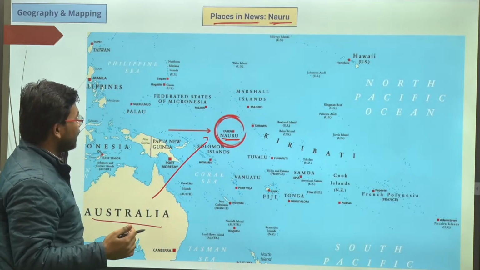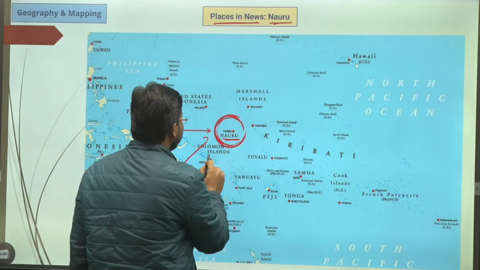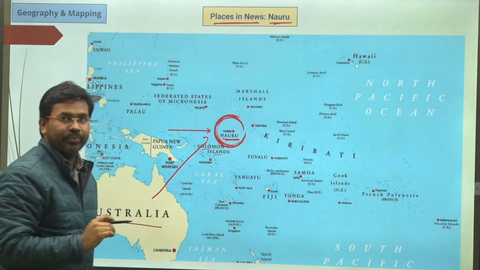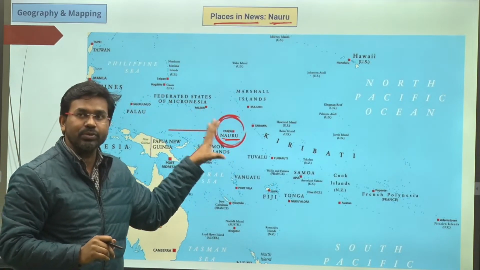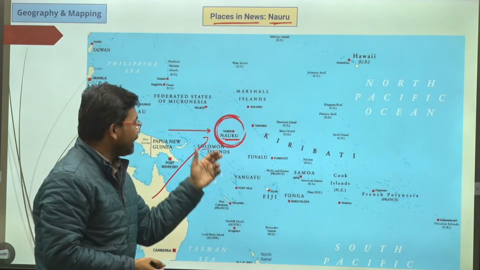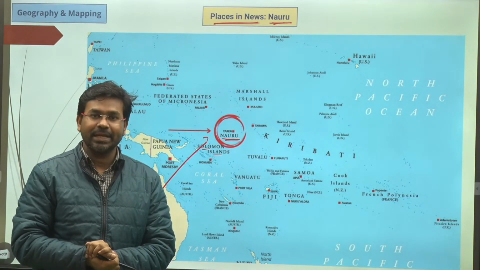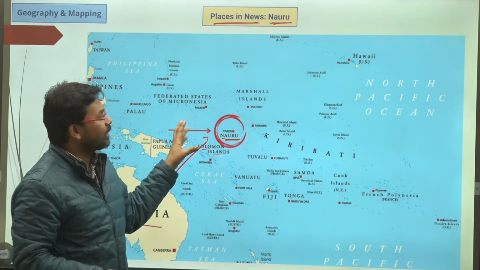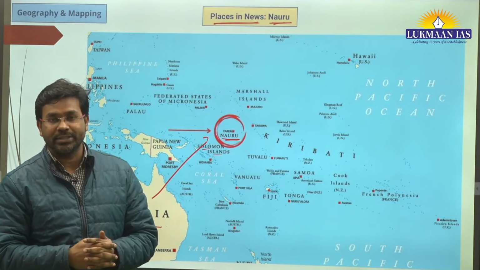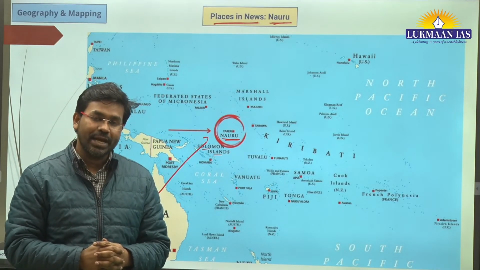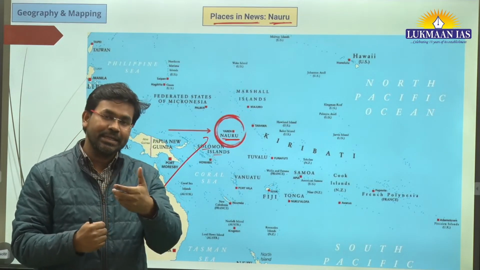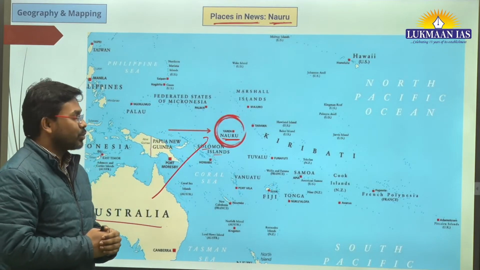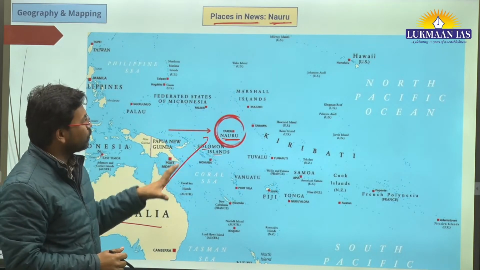Now, where is Nauru located? So it is just located to the northeastern portion of Solomon Islands, and this is an island country, a very small island country. And why is this country in news? It is in news because recently Nauru has severed its ties, it has revoked all its ties with Taiwan, and after that it has decided to engage in diplomatic channels with China. So Nauru is coming near to mainland China, and it has severed its ties with Taiwan. So that's why this particular place was in news today.